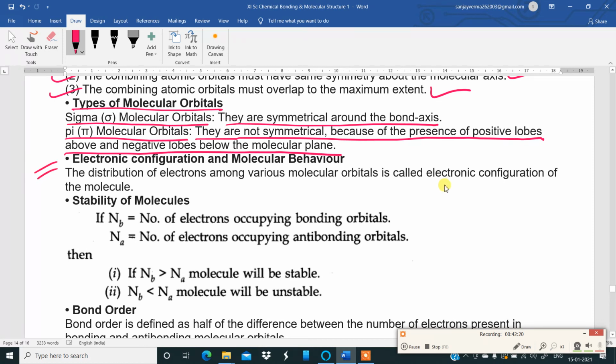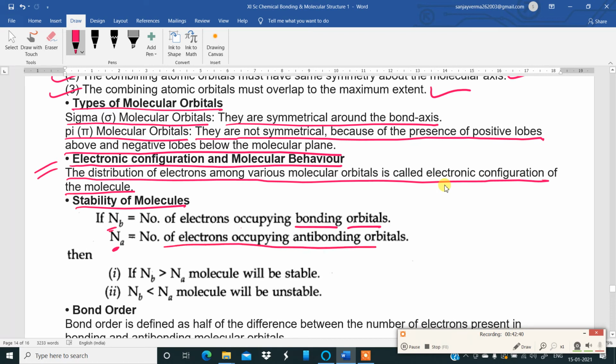Now, after this, the electronic configuration and molecular behavior. This is very important to learn and calculate. The distribution of electrons among various molecular orbitals is called the electronic configuration of the molecule. Stability of molecules: Nb stands for the number of electrons occupying bonding orbitals, Na is for anti-bonding. If Nb is greater than Na, the molecule will be stable.